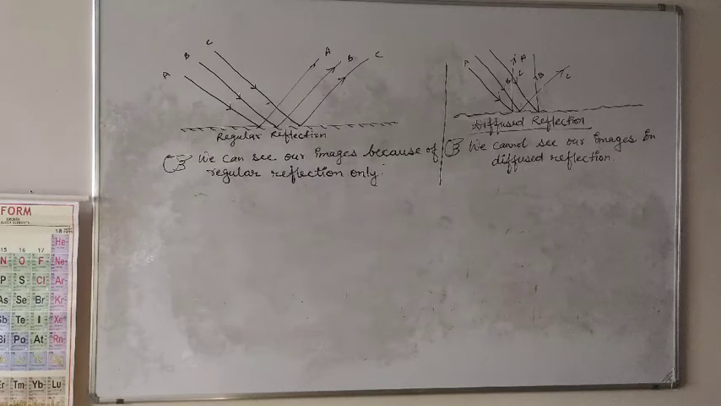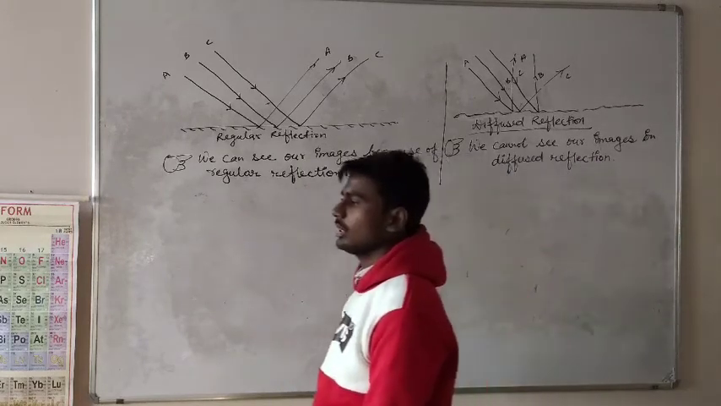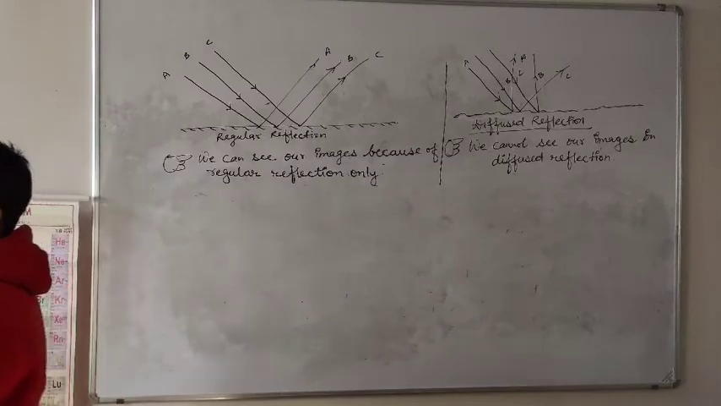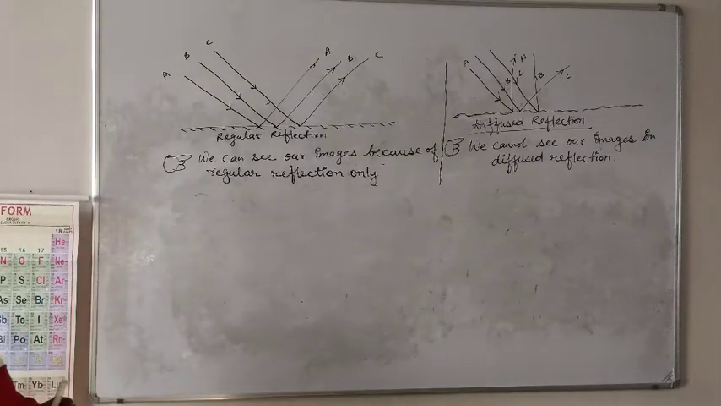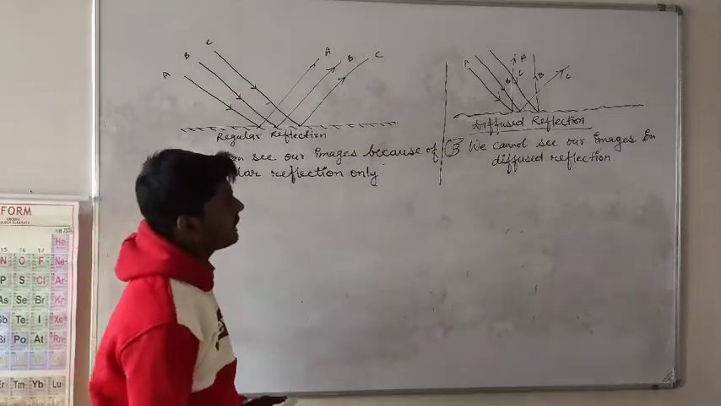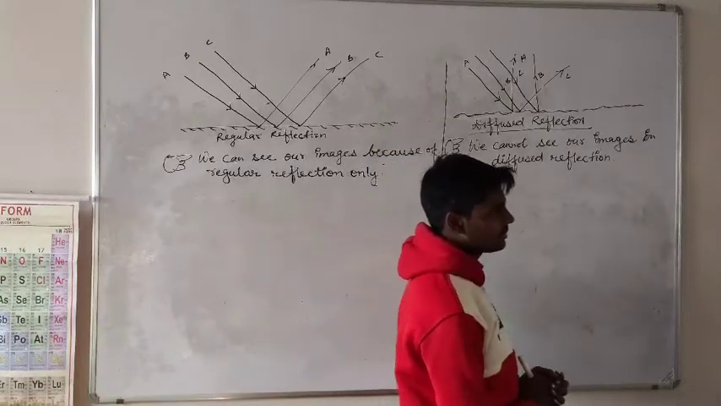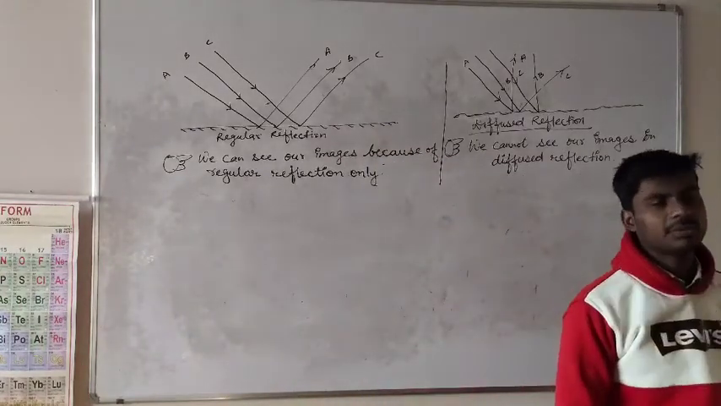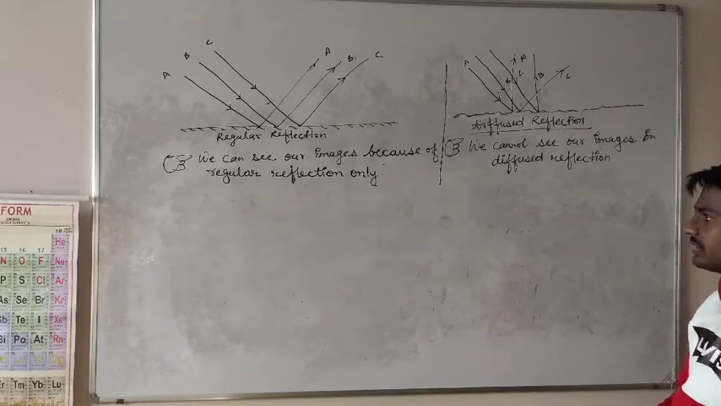So, in last class we discussed the types of reflection. We had discussed that there are two types of reflection. First one is regular reflection. Second one is diffuse reflection. Then we discussed the definition of regular and diffuse reflection.